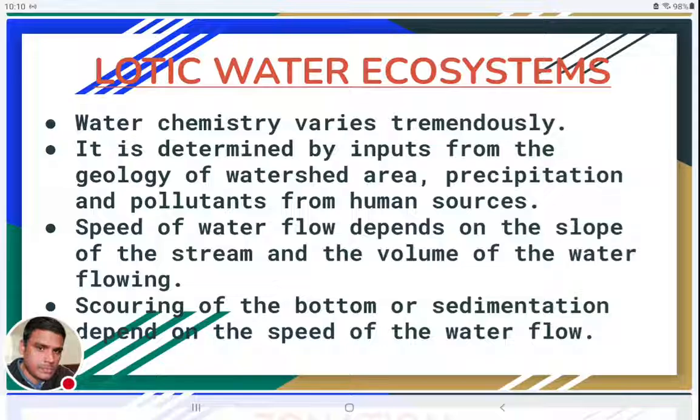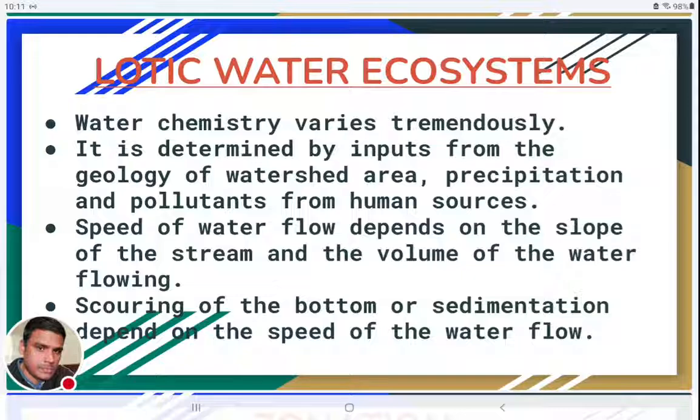In all these different types of lotic ecosystems, water chemistry will be different. These differences are very enormous, a tremendous variation will be there in these different types of water ecosystems. Why? What is the reason for these differences? That means different types of rivers, creeks, brooks, and streams are there, and all of them are different from each other. The reason for these differences is the geology of the watershed area.